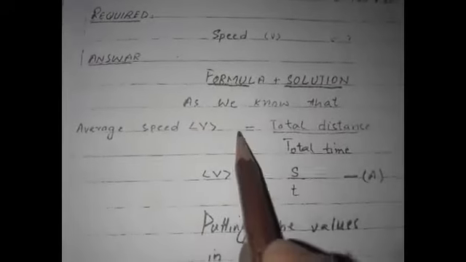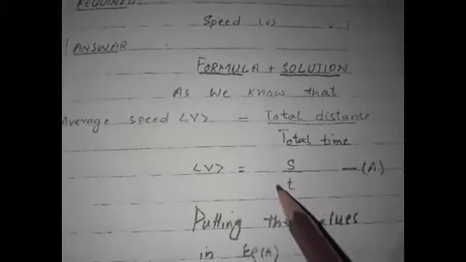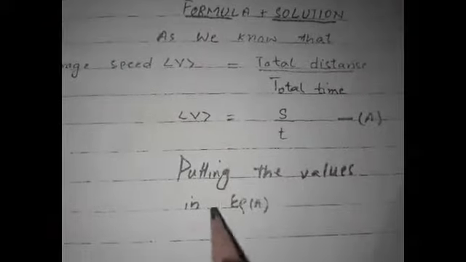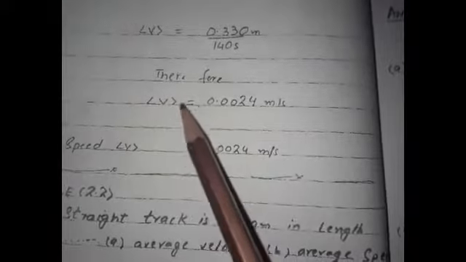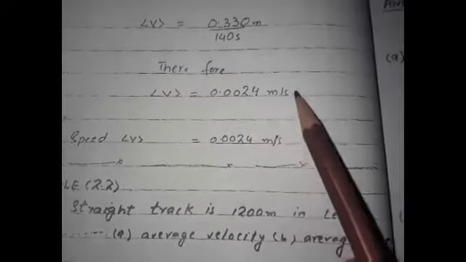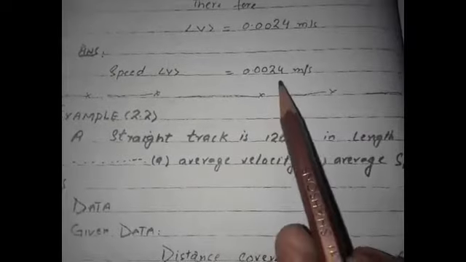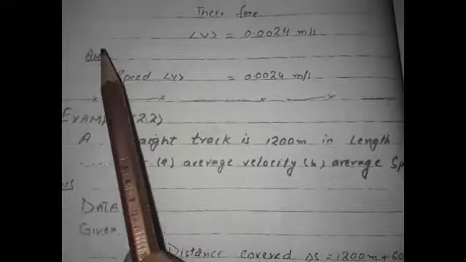As we know that average speed is equal to total distance divided by total time, so average v is equal to s by t. Equation number A. Putting the values in equation number A, average v is equal to 0.330 meter divided by 140 seconds. Therefore average v is equal to 0.0024 meter per second. So the answer is average speed is equal to 0.0024 meter per second. Write down the complete answer properly.